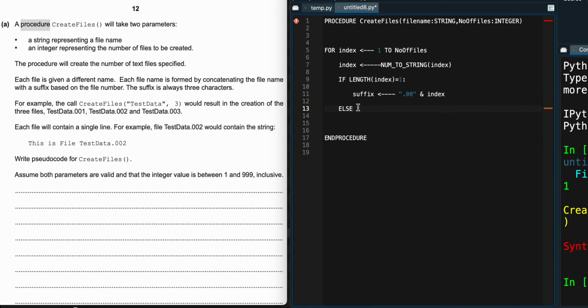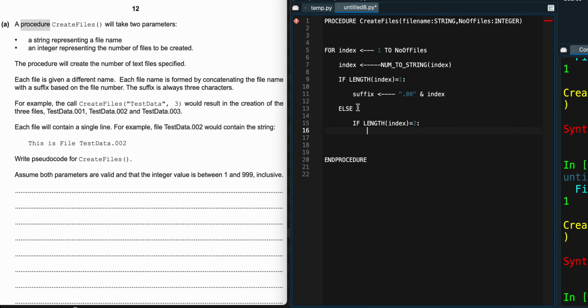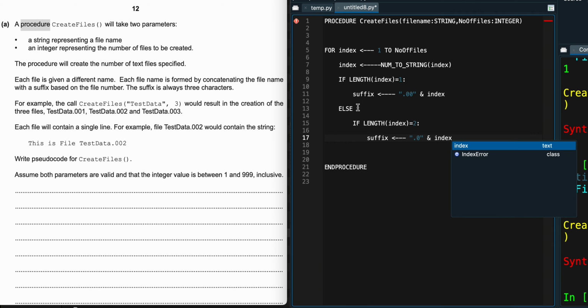Else to this, I'm going to do another test where I say if the length of index is equal to 2, I'm going to include the part where my suffix is going to come through with only one 0. So my suffix is going to look like this, ".0", and we concatenate that with index as well, right?